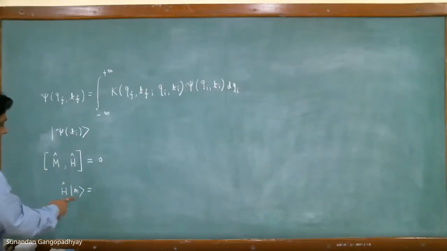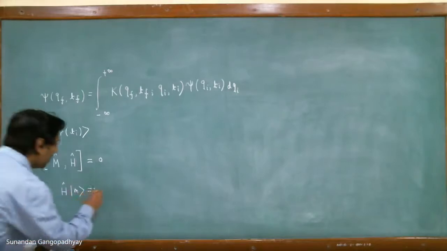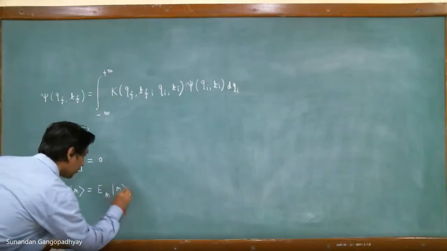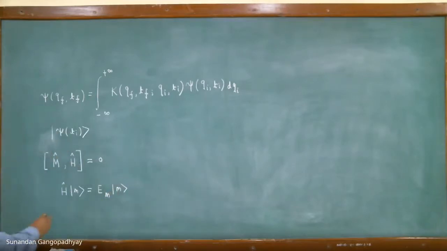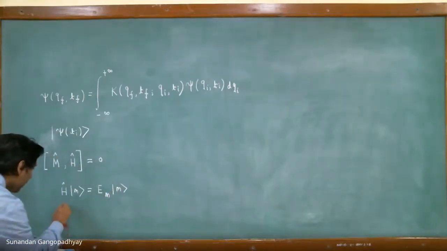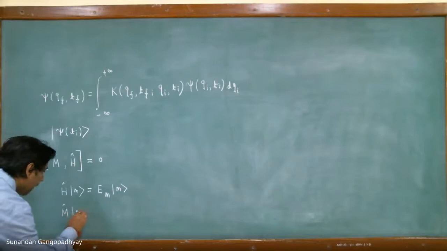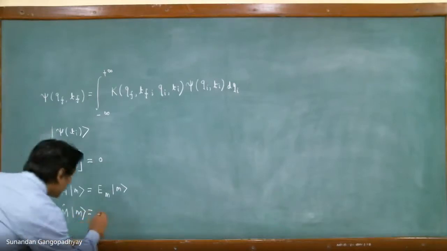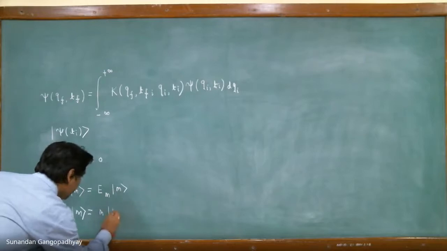So when the Hamiltonian acts on this |n>, we get E_n |n>, and when the operator N hat acts on |n>, we get the eigenvalue n.